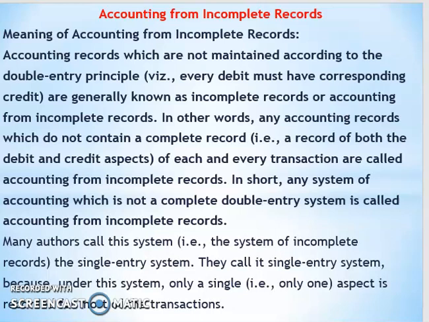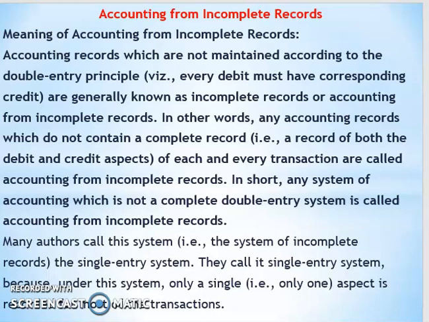In other words, any accounting records which do not contain a complete record of each and every transaction are called accounting from incomplete records. However, many authors call this system of incomplete records the single entry system.